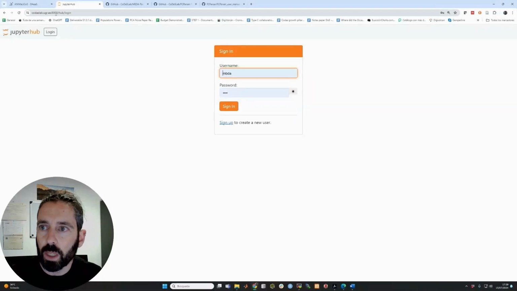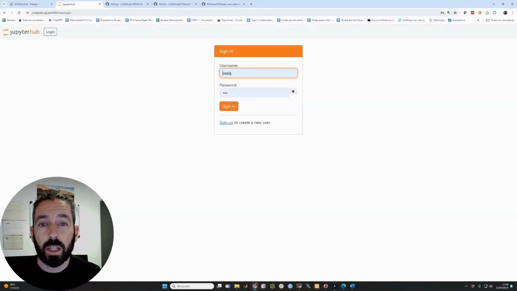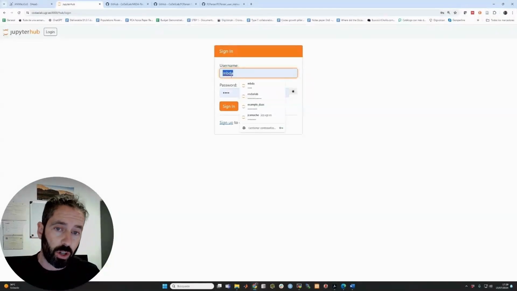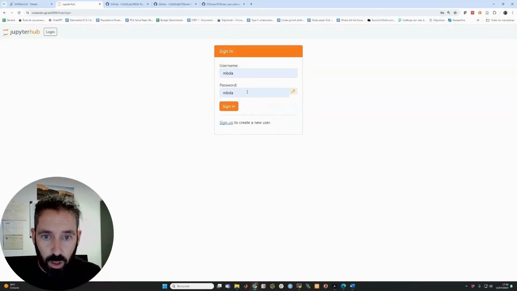So let's jump into the web service, and you can find it at codaslab.ugr.es:8000. There are two ways to interact with the service. You can create a new account, and you have the instructions in the tutorial if you want to do so. But as a starting point, I suggest that you use this username, which is a shared username, meaning that several people can be logged in with the same user. And sometimes the behavior can be funny because of that, but at least it gives you a very nice picture of what you can do with this service. The password is going to be MBDA as well, and you can sign in.